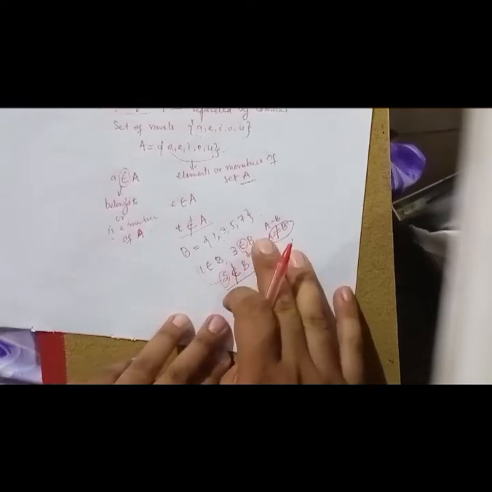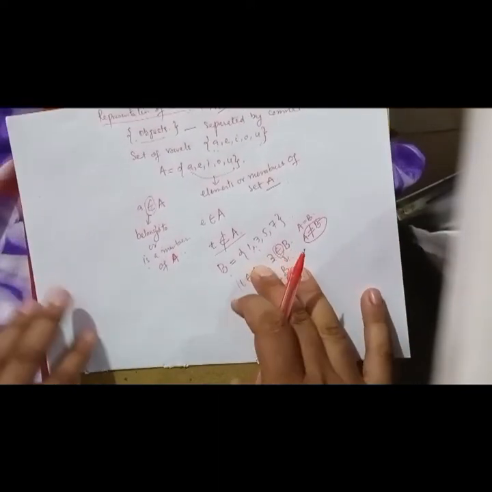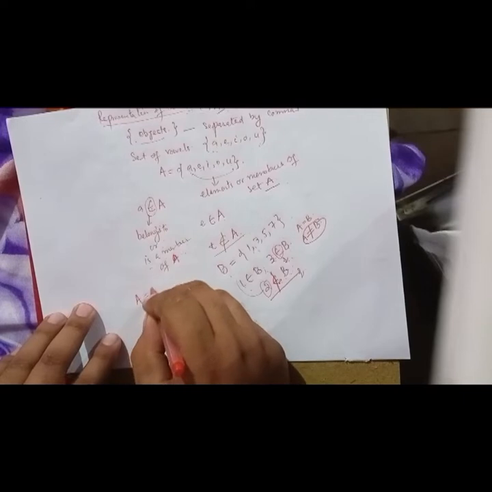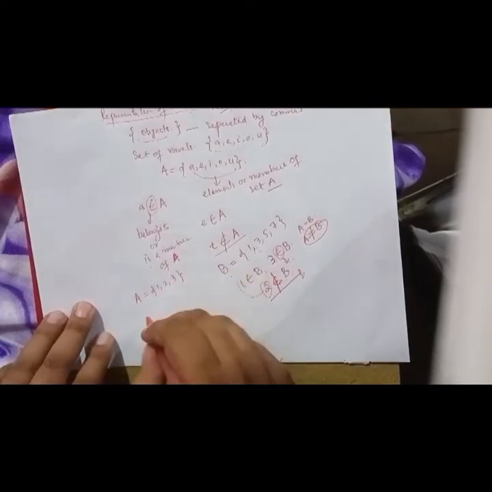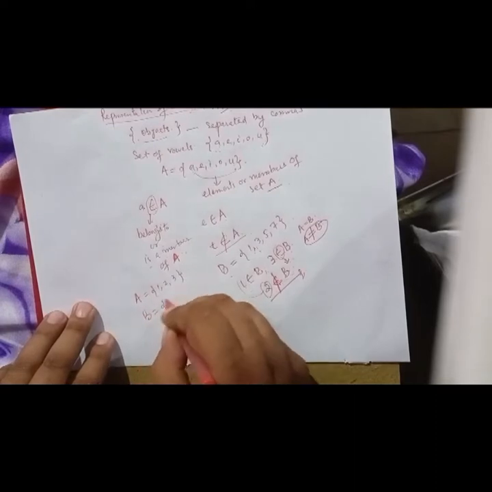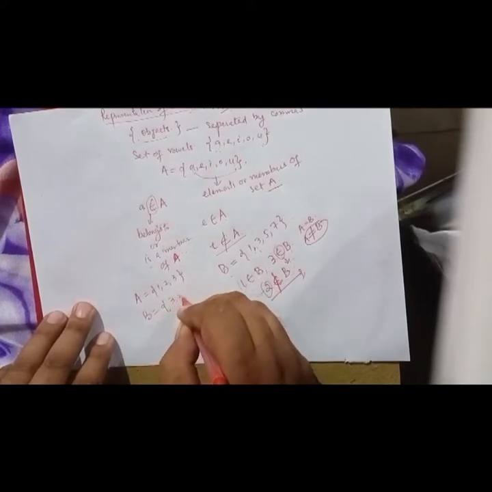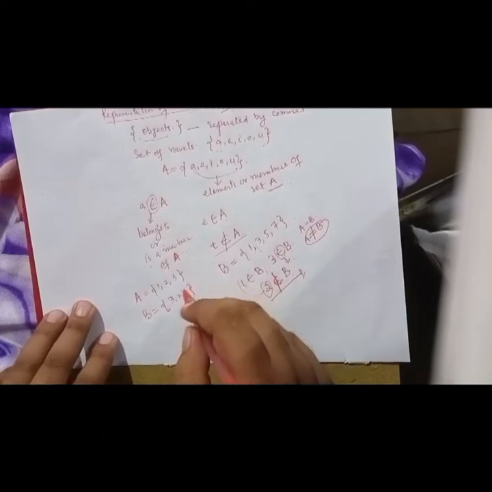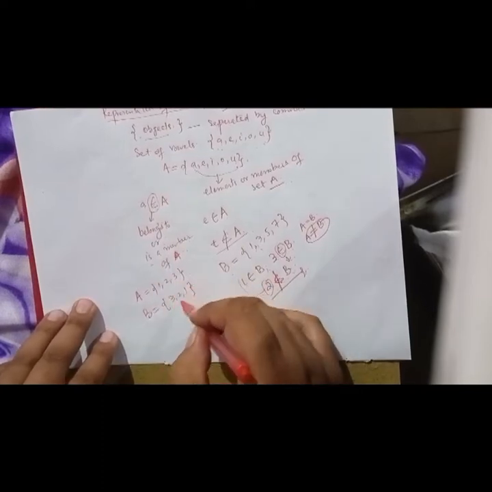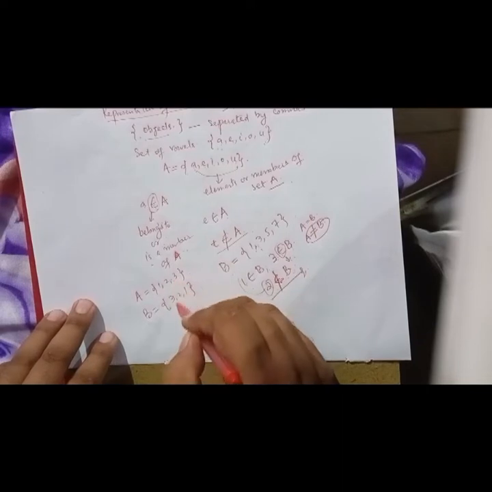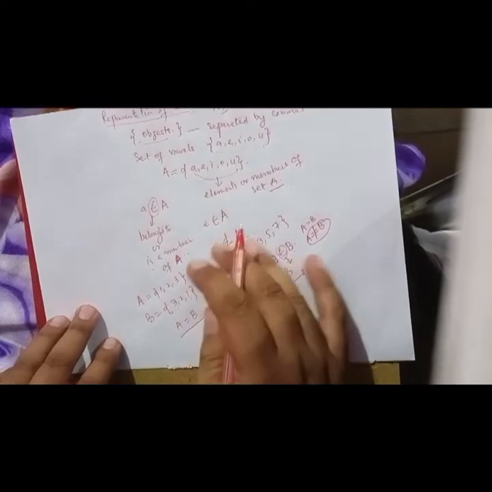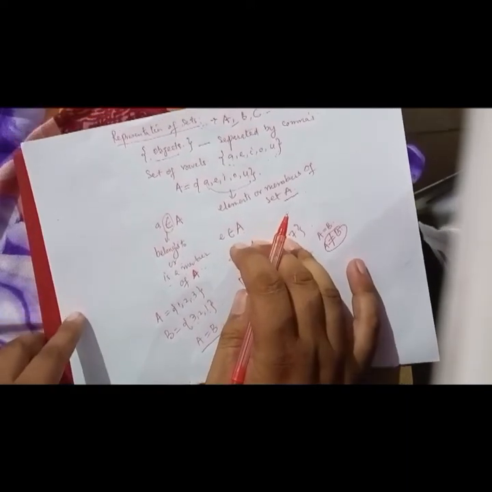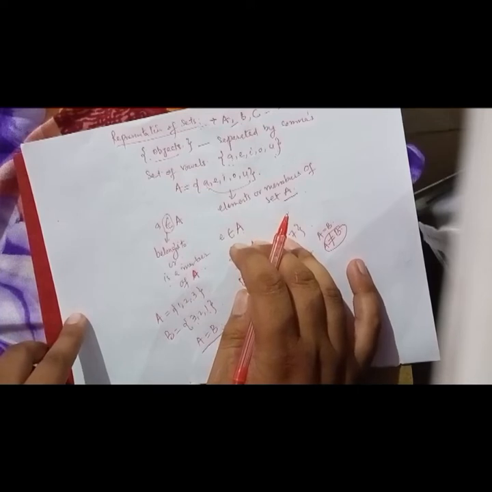Now, how will two sets be equal? If in set A there are elements 1, 2, 3, and in set B there are also elements 1, 2, 3, or 3, 2, 1, we can see that every element of A is also an element of B. So I can write set A is equal to set B. This is about this.